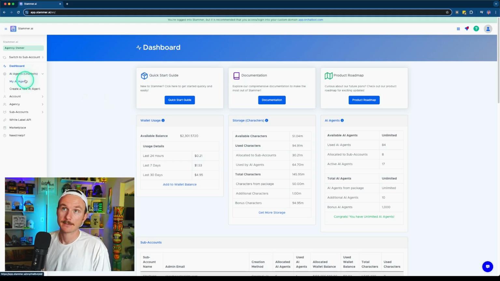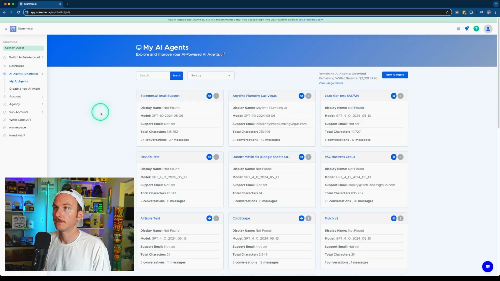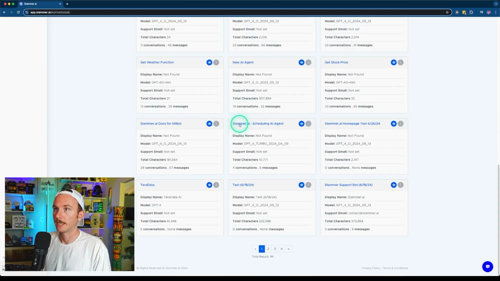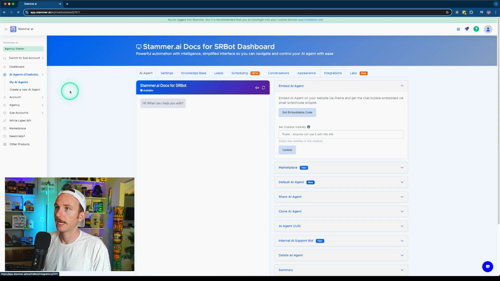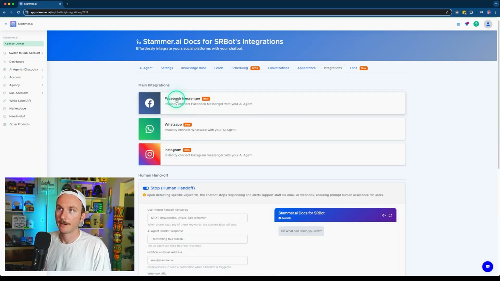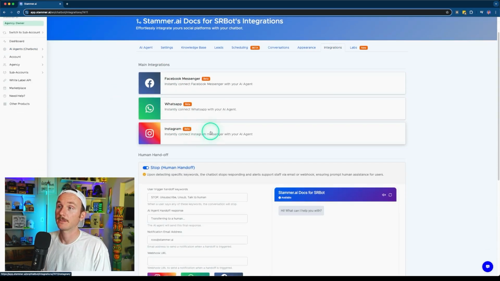The way that you access that is you go to your AI agent, scroll to the one that you want to connect, then go to the integrations tab, and just like normal, you can click any of these options to connect. In this case, we're going to connect to Instagram.